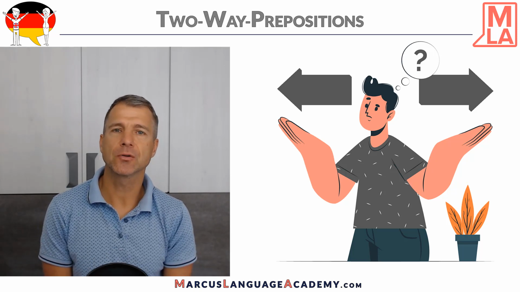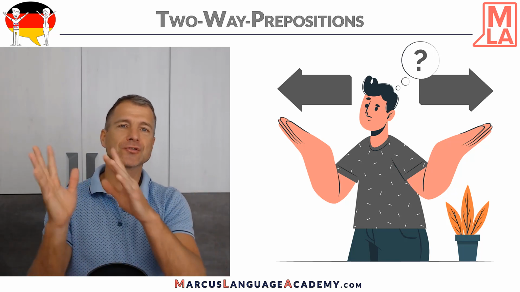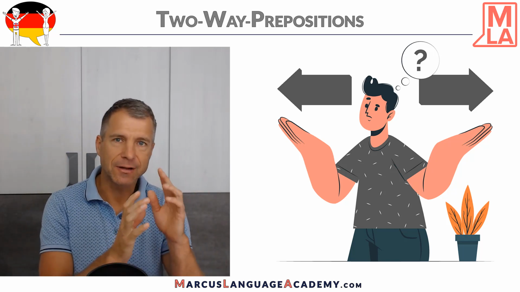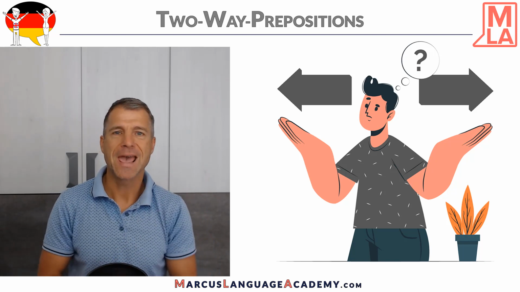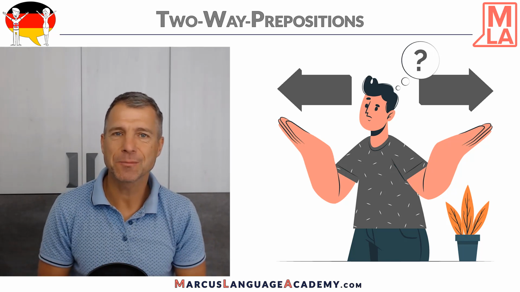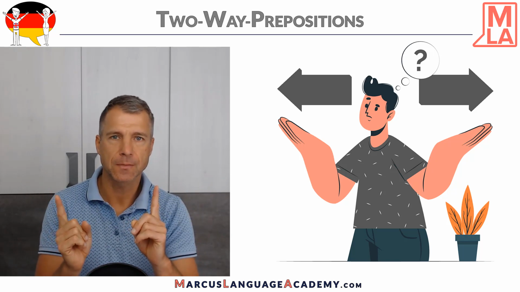And this is also part of my German course for beginners, where you learn German by following a story and seeing colors and images to understand grammar quicker and faster. And today's topic is quite interesting because we will talk about two-way prepositions.